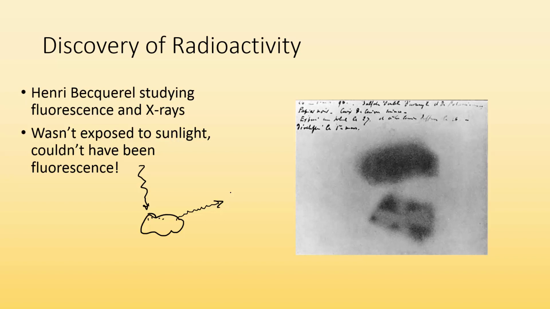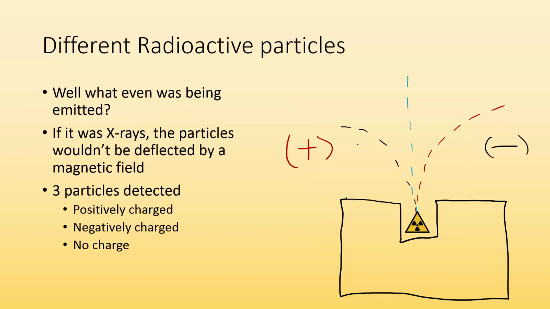So he was exposing photographic film to the rock that was being exposed to the sun. But then one day, it was cloudy, so he never took the film out of his drawer, and he left the rocks on top of them, and he decided to develop that film anyway, and he noticed that, hey, would you look at that? It exposed the photographic paper, even though the rock was never exposed to any sunlight, so it couldn't have been fluorescence. Couldn't have been fluorescence, and where's that stuff coming from?